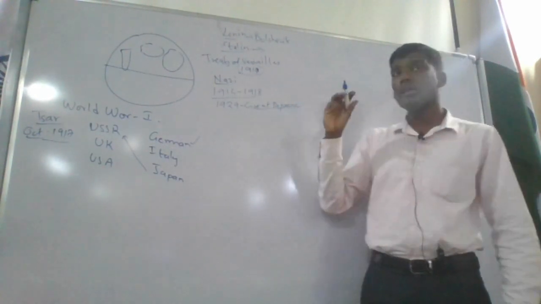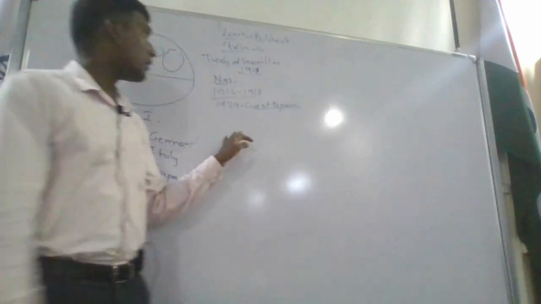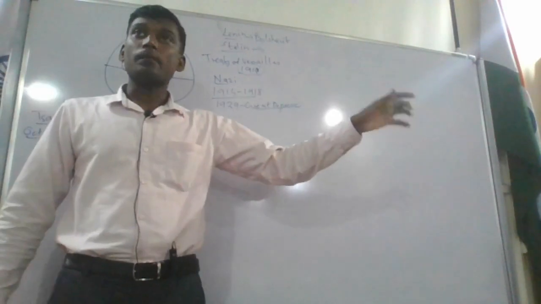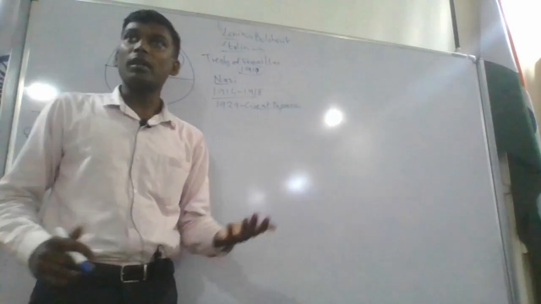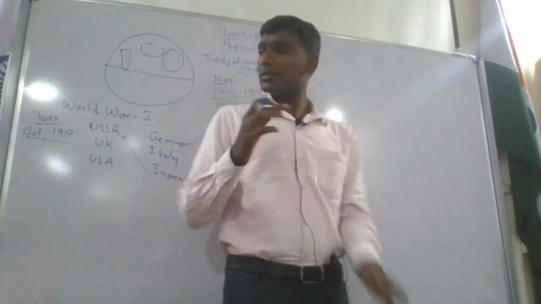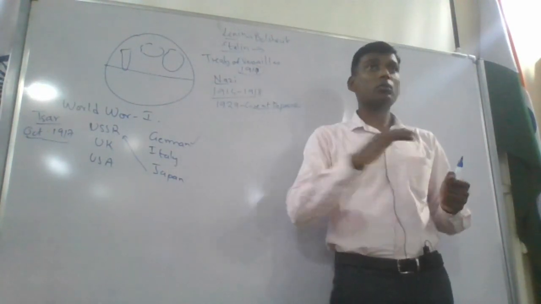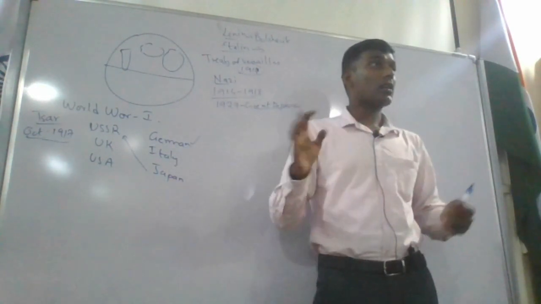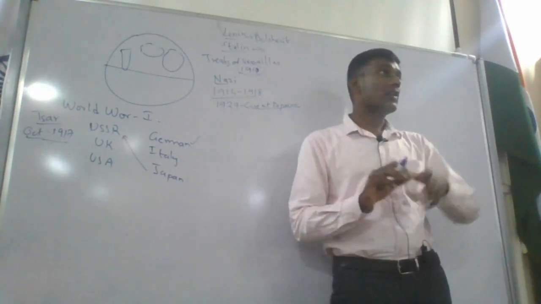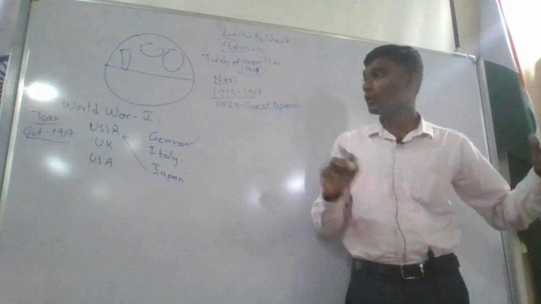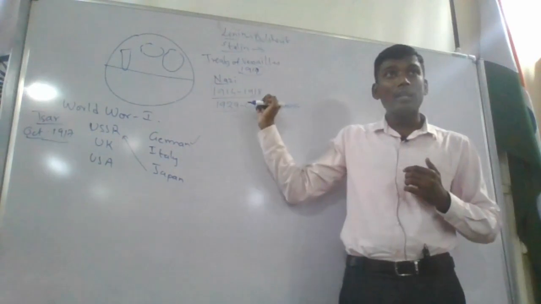What does it mean? In 1929, there was a talk among the people that a second war was going to happen. Second World War is going to start. So it is better that you go to the bank and take out all your money. So all of a sudden, all the citizens in European countries started going towards the bank, and they told, give my money back. I don't want any current account. I don't want any saving accounts. Give my money back. When the bank started giving money, you already know that money is already rotated in the market. Now the banks failed to give this money back. And this is called the 1929 Great Depression.